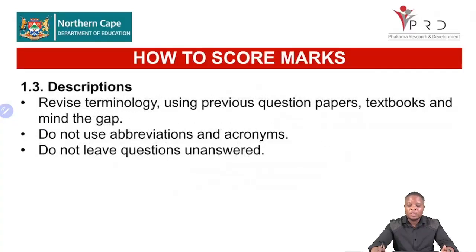And we have 1.3. This one you need to go and revise on terminology again. Use your previous question paper, use your study guide, right? And remember, you cannot use acronyms when you are writing this one. You need to write in full, right? If the answer is a system of national accounts, you must write system of national accounts, not SNA, right? So it must always be in full, and avoid leaving spaces, avoid not answering the question, right?